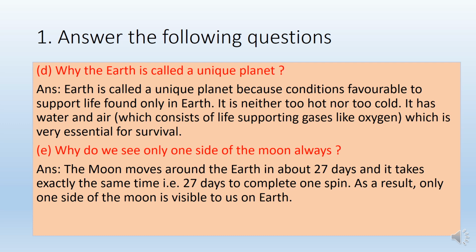Next question: why do we always see only one side of the moon? Yes, we have also studied this. The moon moves around the earth in about 27 days, and it takes exactly the same time, that is 27 days, to complete one spin. As a result, only one side of the moon is visible to us on earth.